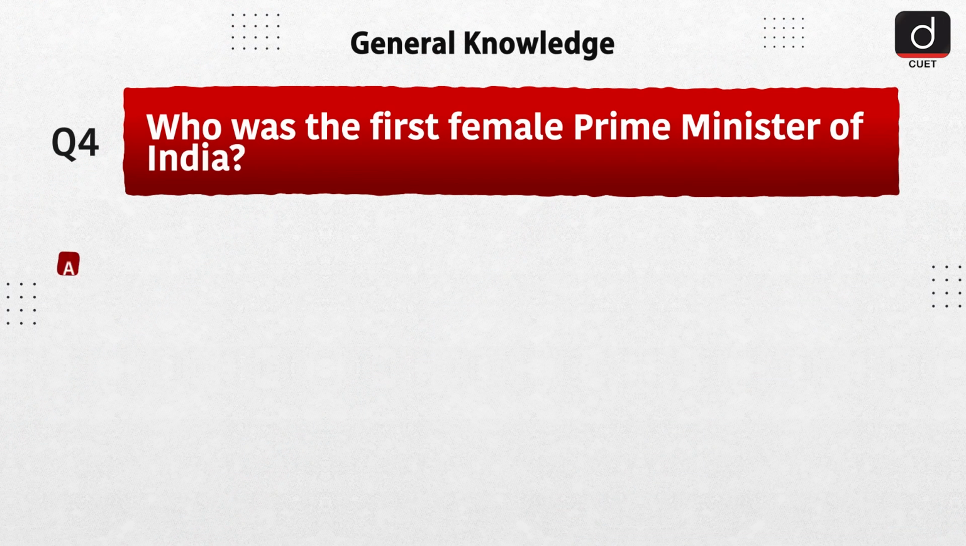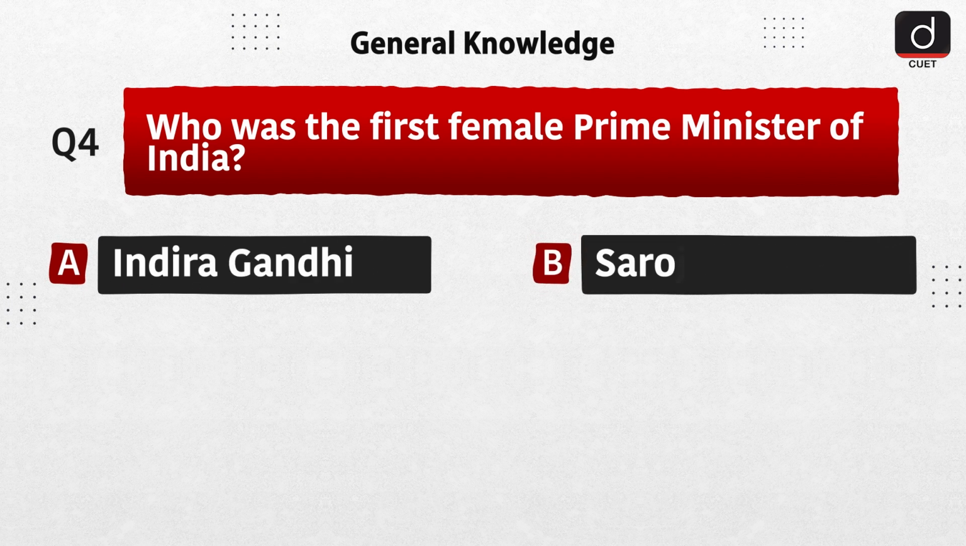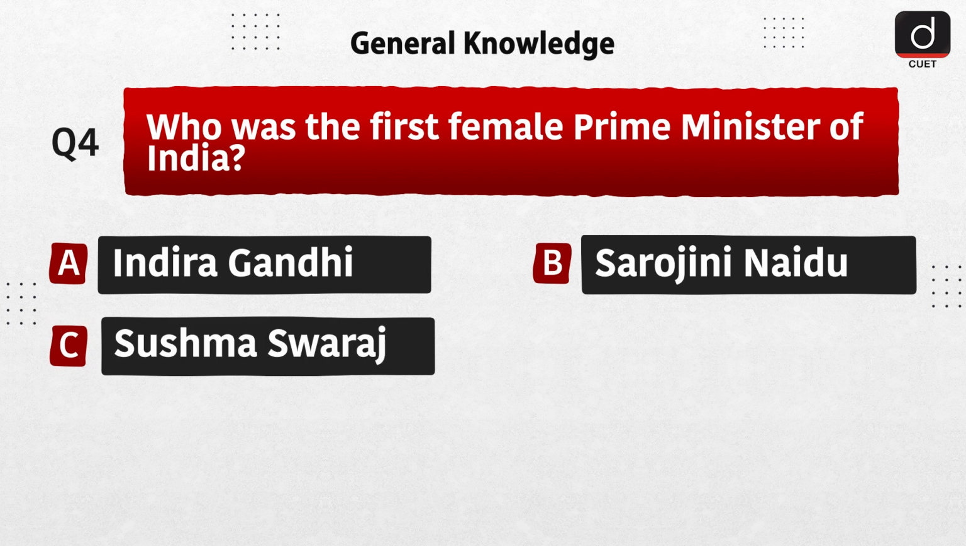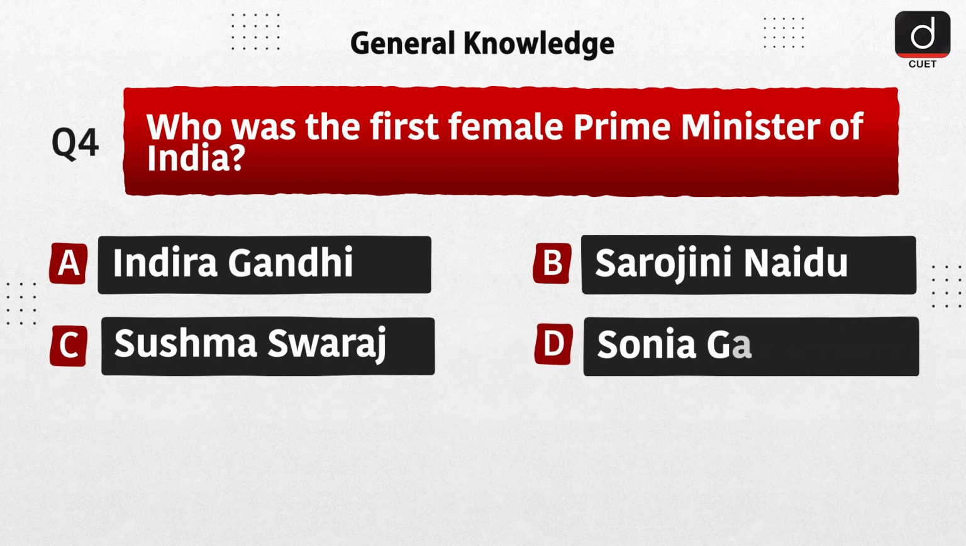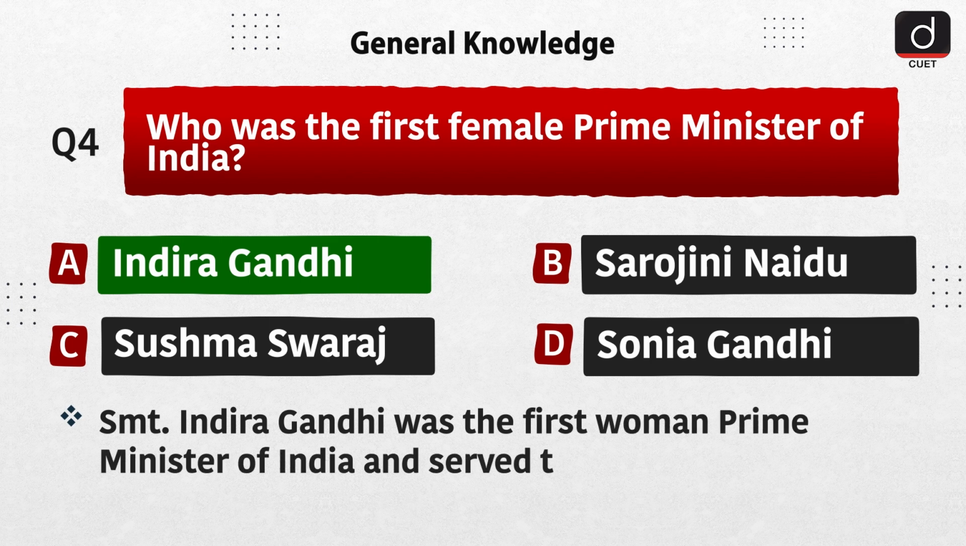Next question is, who was the first female Prime Minister of India? Option A, Indira Gandhi. Option B, Sarojini Naidu. Option C, Sushma Swaraj. Option D, Sonia Gandhi. The correct answer is option A, Indira Gandhi. Srimati Indira Gandhi was the first woman Prime Minister of India and served the nation for 2 terms.